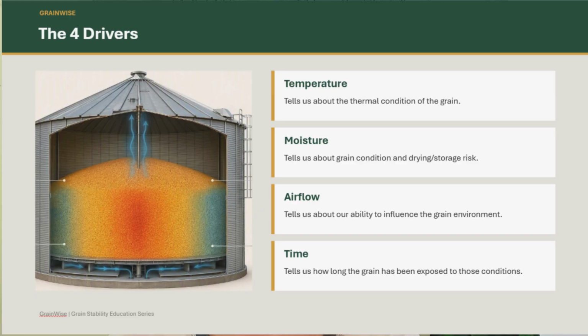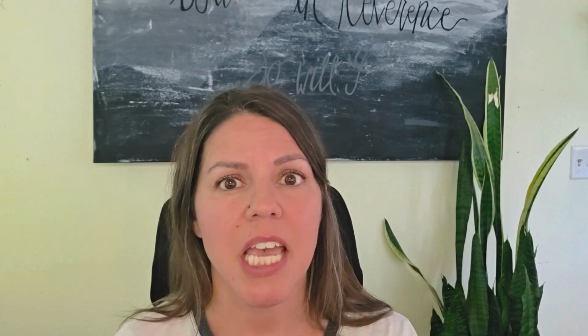So temperature tells us about the thermal conditions of the grain. Moisture tells us about grain conditions and the drying storage risk. Airflow tells us about the ability to influence that grain environment. And then timing tells us how long the grain has been exposed to those conditions. But none of these numbers by themselves can manage the grain. They give us information. Management happens when we take that information through a process.